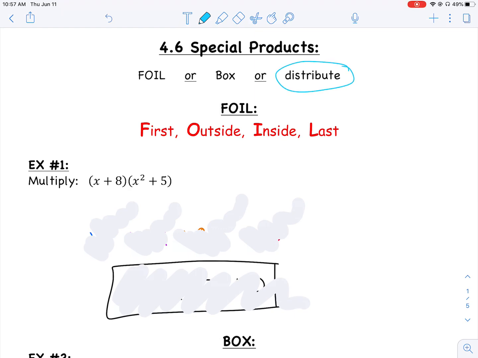In the last section, we mostly distributed. We looked a little bit at the box method, and then most of us have heard in the past of the FOIL method, where FOIL stands for first, outside, inside, last. You're going to multiply the first terms together, the outside terms together, the inside terms together, and then the last terms together.